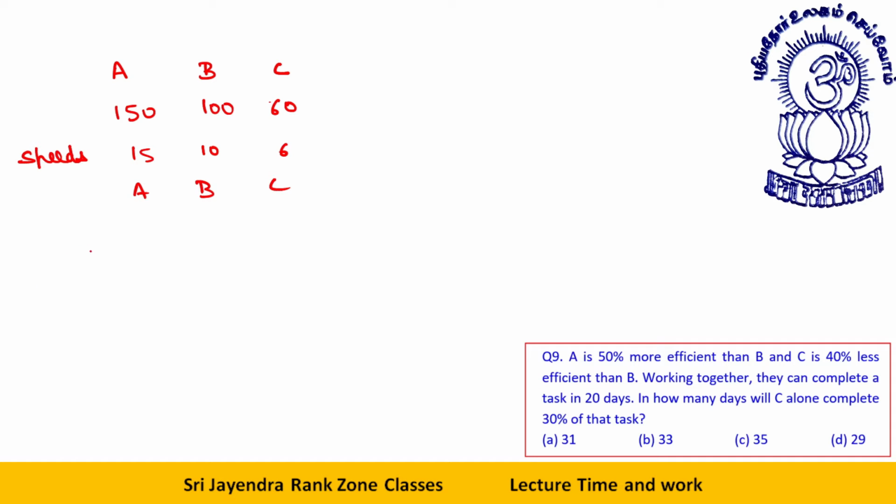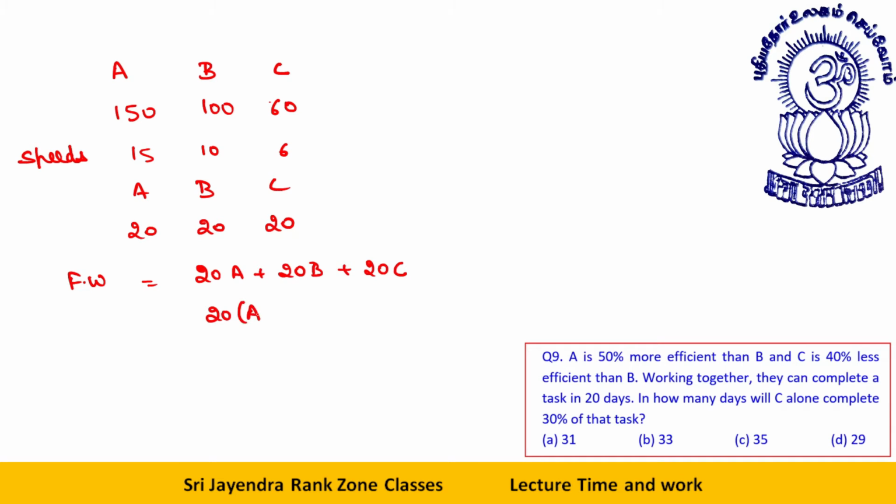Working together, they can complete a task in 20 days. So the full work is actually 20, 20, 20. In how many days will C alone complete 30% of the task? Let's do it, let's wind it up very fast. Full work is equal to how much? First of all, full work is equal to 20A plus 20B plus 20C.